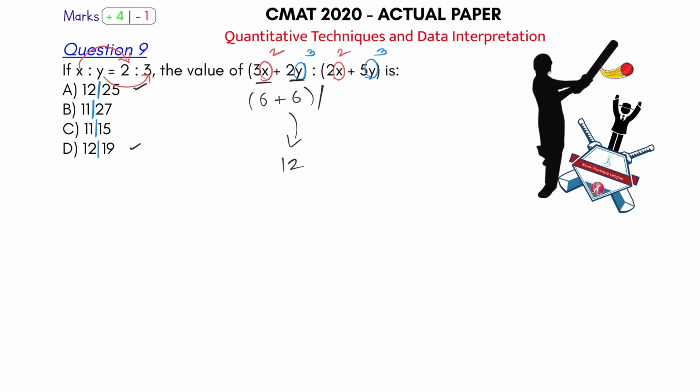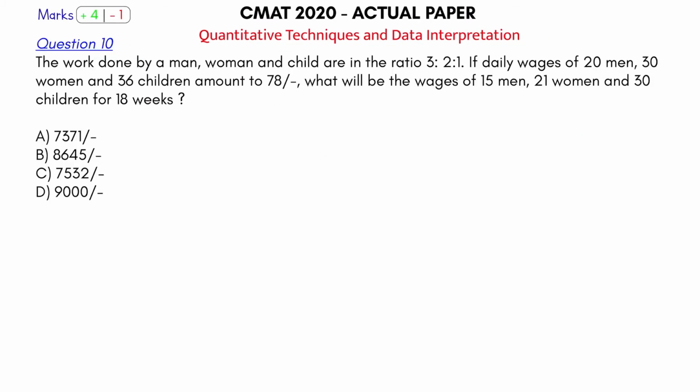Okay, let's see the next part. 2 into 2, 4. Plus 5 into 3, 15. So 15 plus 4, this becomes 19. 12 divided by 19, option number D. Okay, as I said, it's a full toss for which you should hit a long 6. Let's come and play ball number 10, question number 10 for the quantitative aptitude section.